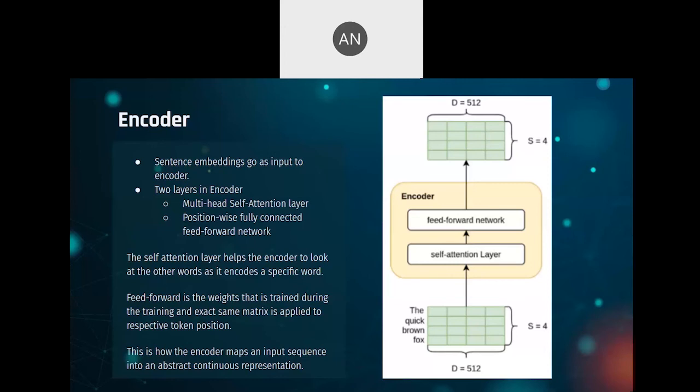Here, the quick brown fox has four words, and hence capital S is 4. Meanwhile, capital D is the dimension of the embedding that we give to each word of the sentence. So here, in general, we take capital D as 512.